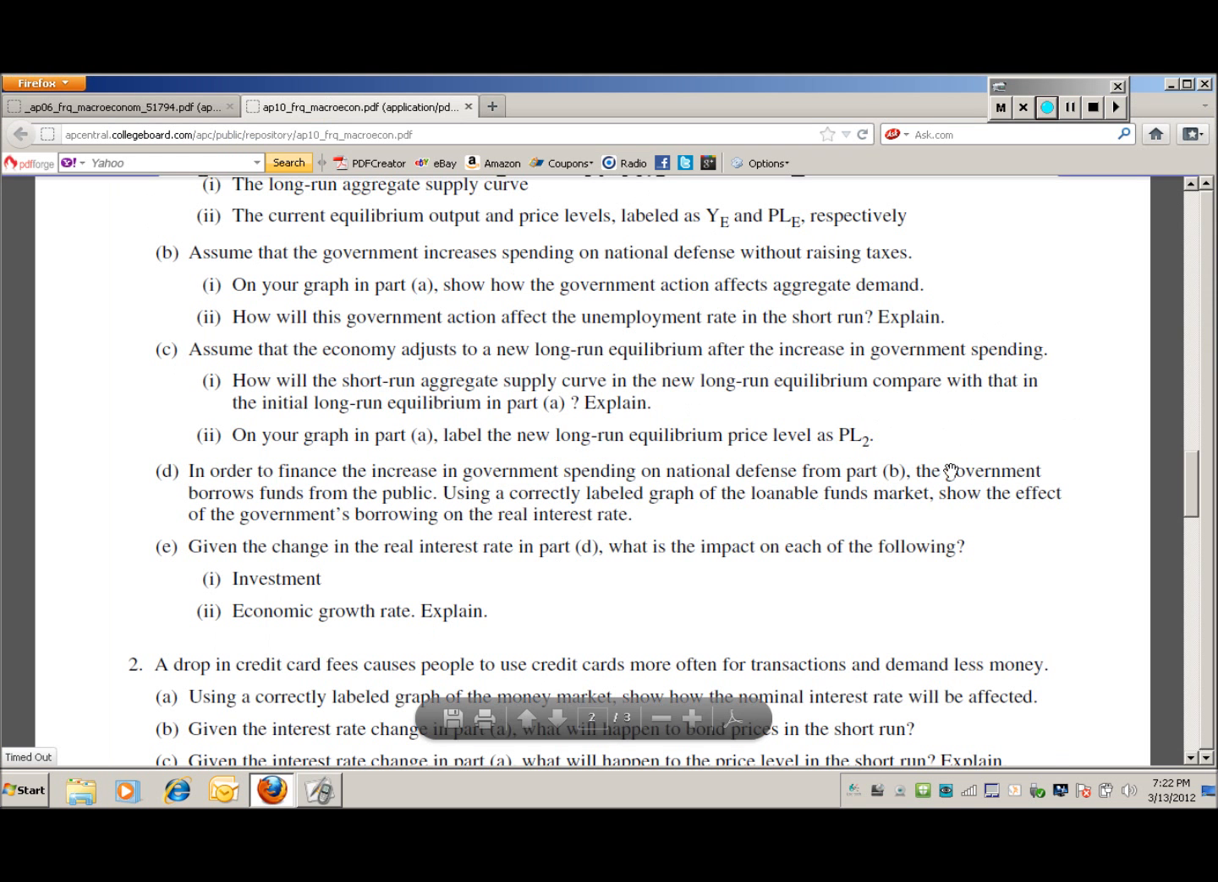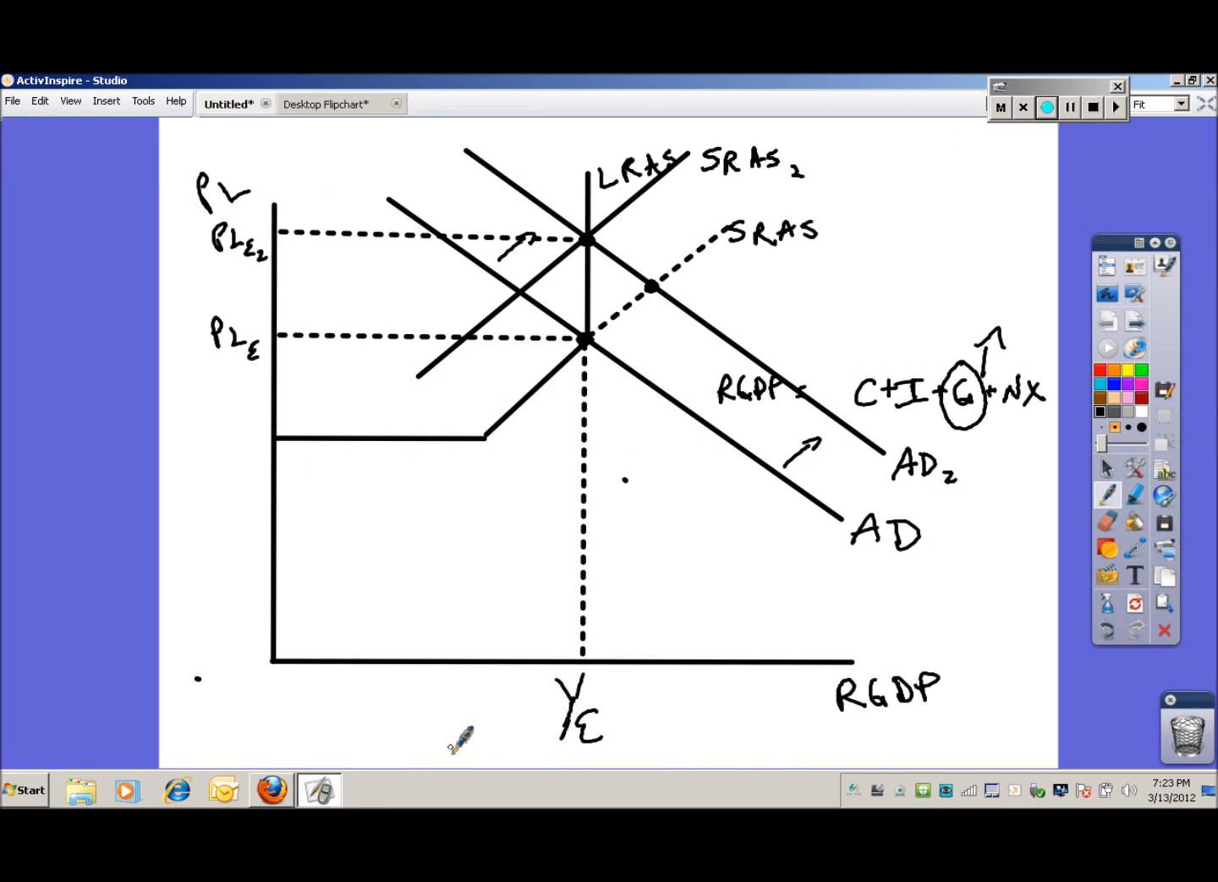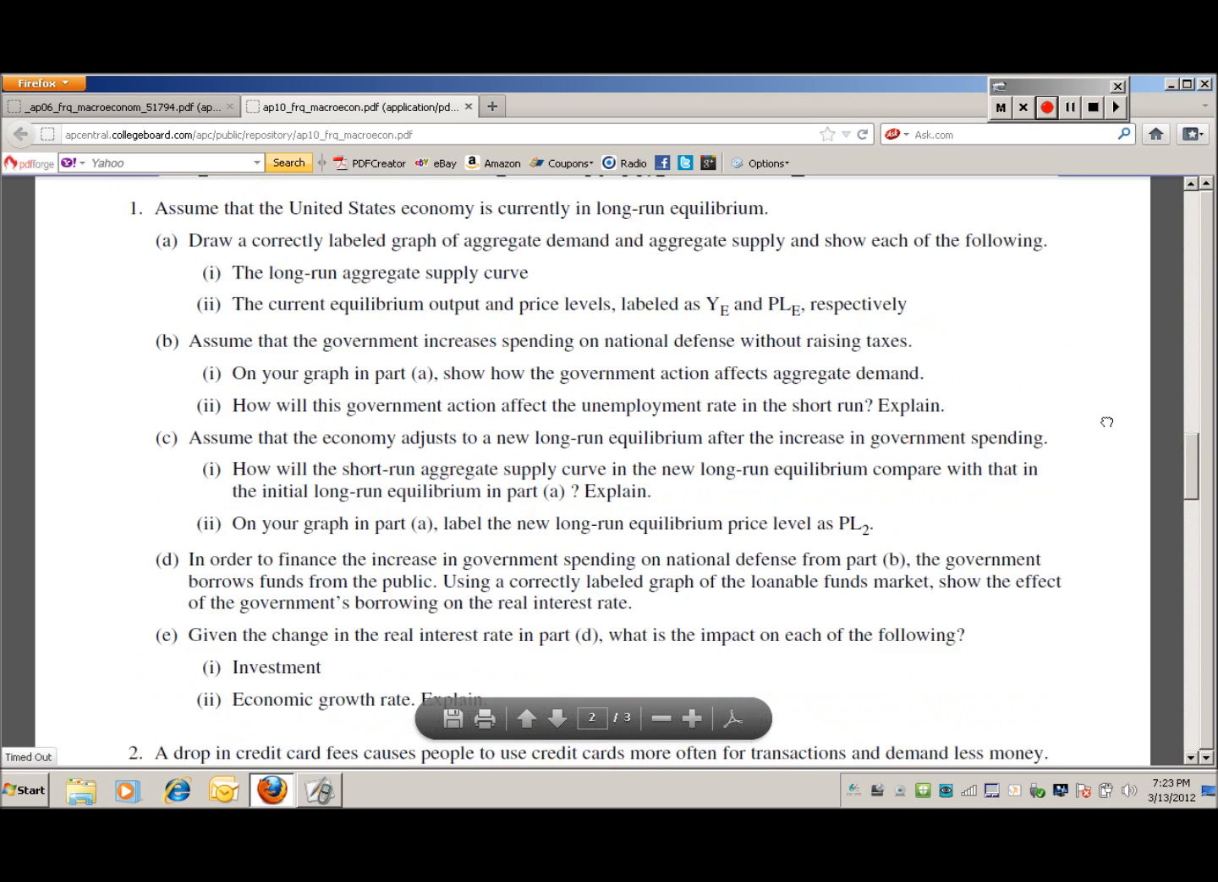Did we answer the question? Let's see. Do we have to explain this? Well, what's going to happen? How will the short run aggregate supply curve compare with that in the initial long run equilibrium in part A? Well, it's going to be a decrease in the aggregate supply because of the changes that take place in the overall economy. There's going to be upward pressure on prices to move the overall price level up to this point, because we have to get back to this long run equilibrium. All right, I think we did what we had to do here. Letters A, B, and C, we've answered them all.